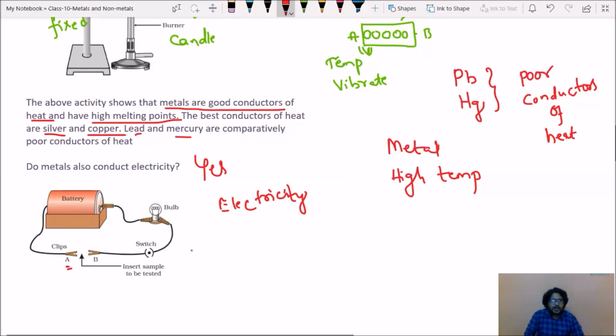What sample can we insert? You can insert first one metal. Second sample, what can you insert? It is of course a non-metal. In which case can you observe the bulb glows? In case of metal. If you arrange any metal in between, this gap is filled, it becomes a closed circuit, and automatically the bulb glows. So from this concept what can we understand? Metals are good conductors of electricity.